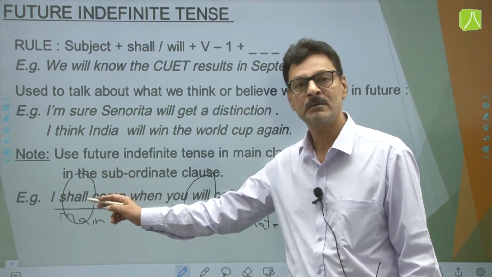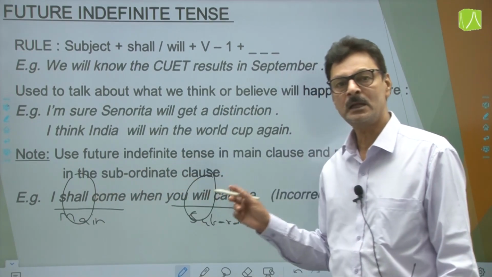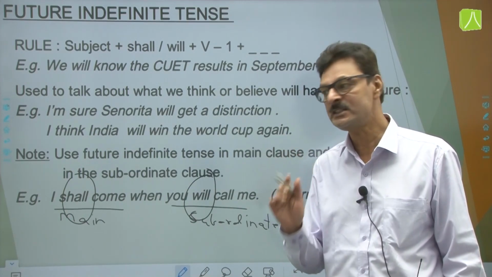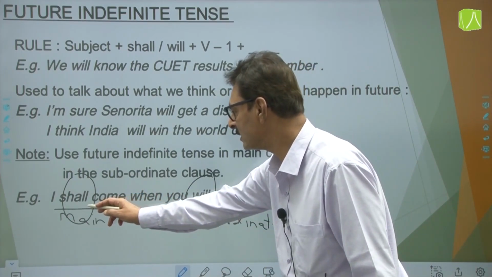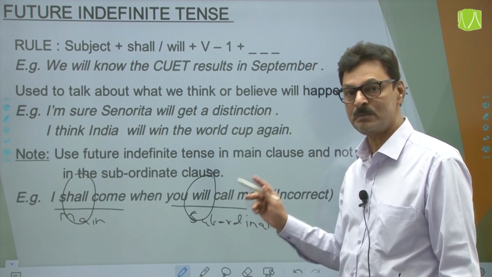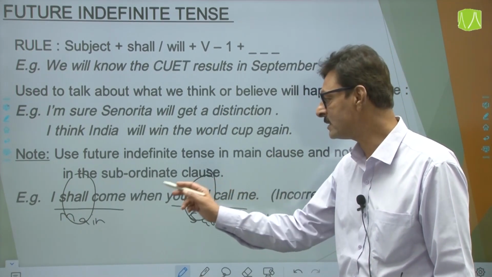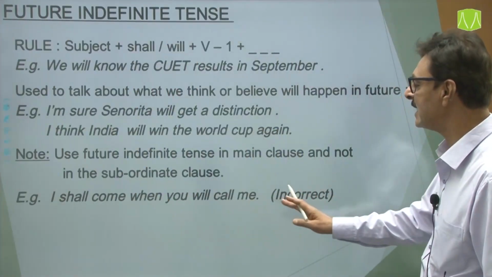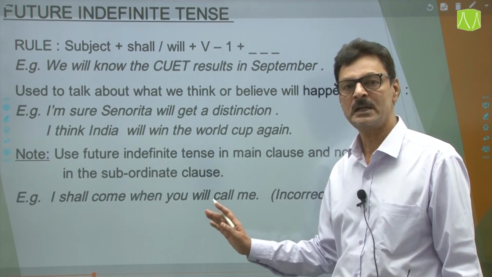If one is in the future indefinite tense, the other will always be present simple. So ये अगर future indefinite है, this will be present indefinite tense. Please keep a check or note of this. Highlight कर लेना इस rule को. Error spotting में you can always expect such type of question in your exam.